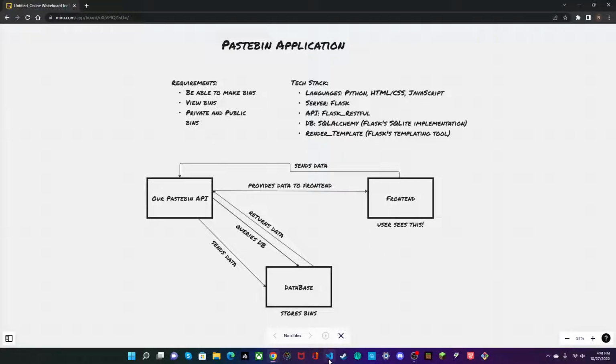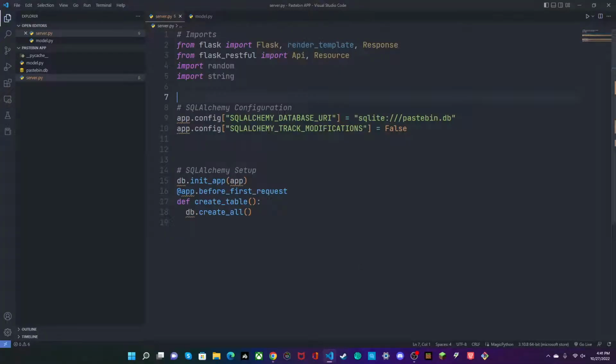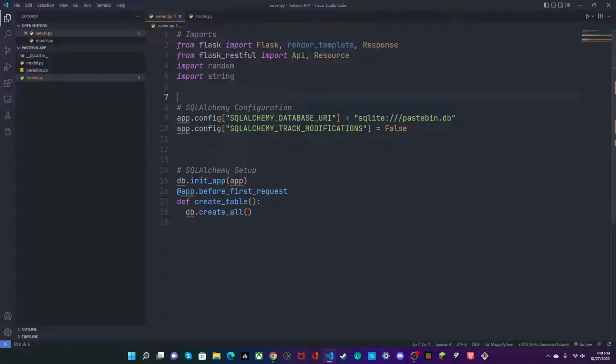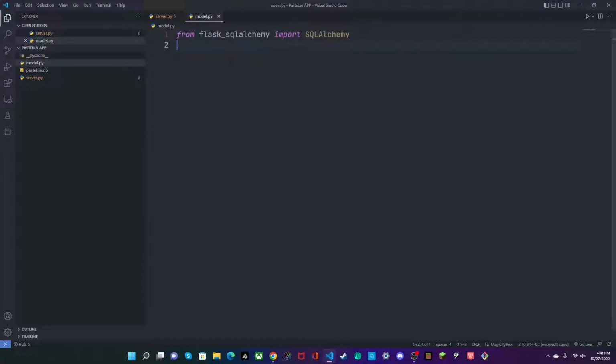Let's get started. I have two Python files, server.py and model.py. Inside of this, I have some SQLAlchemy configuration as well as some setup for our database. However, let's start in model.py where I've imported SQLAlchemy. We'll say db equals SQLAlchemy. And then we'll make a model for our database. We'll say PastebinModel